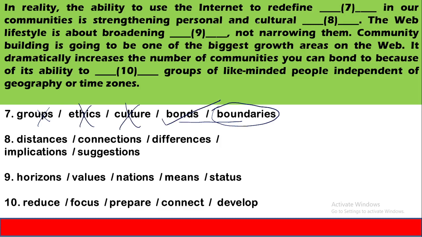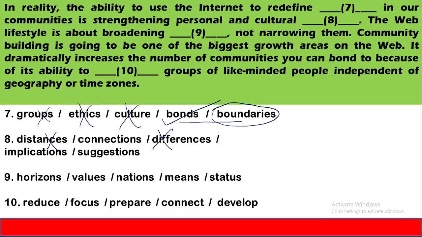Community redefine bonds in our communities and strengthening personal and cultural distances, connections. So they are not strengthening distances, they are weakening the distances. They are strengthening connections. They are not strengthening differences.